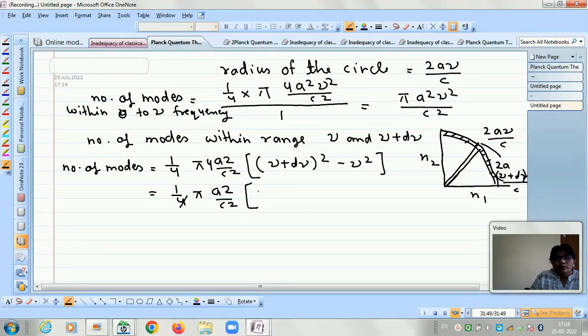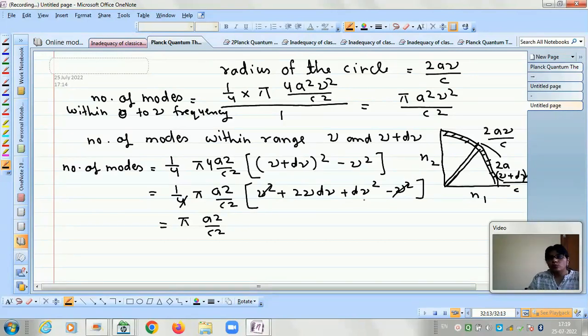So let us open this bracket. It will be nu square plus 2 nu d nu plus d nu square minus nu square. Again this nu square gets cancelled, and we are left with pi a square by c square, and then d nu whole square. D nu is a very small quantity, and so if we take the square of d nu, it will be an even smaller quantity.